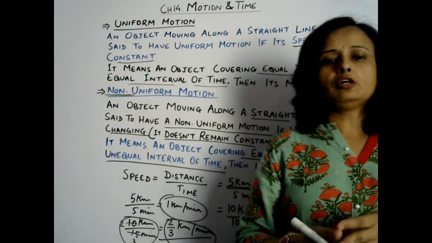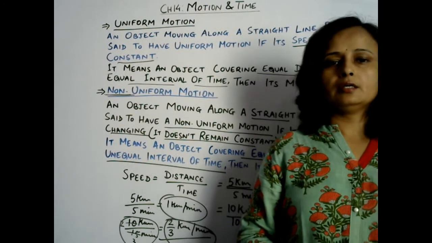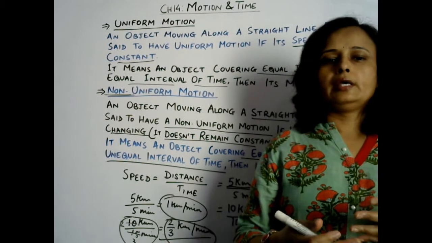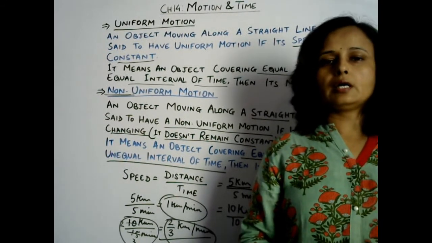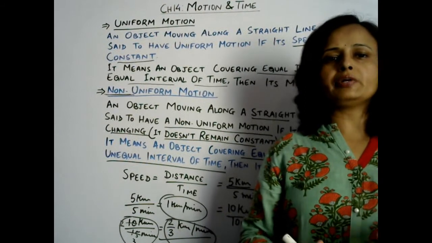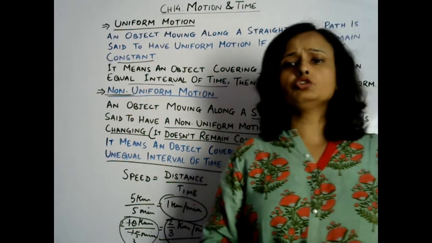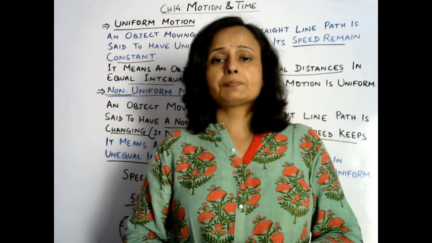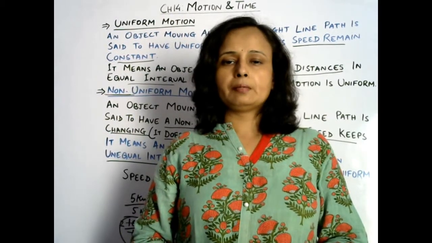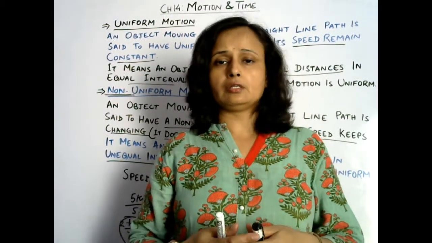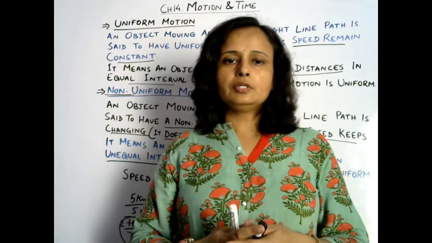So such kind of speed shown by any vehicle which is running on a straight line, that kind of motion is non-uniform motion. So I guess you understood the difference between uniform and non-uniform motion. In uniform motion, speed always remains constant, and in non-uniform motion speed keeps changing. It doesn't remain constant. Okay, understood?